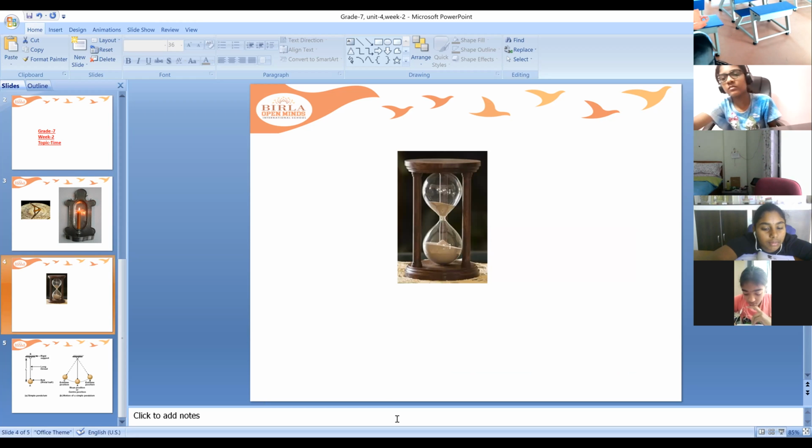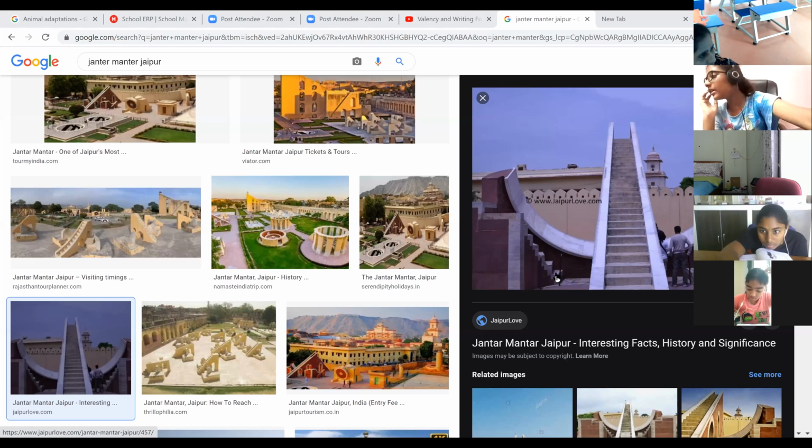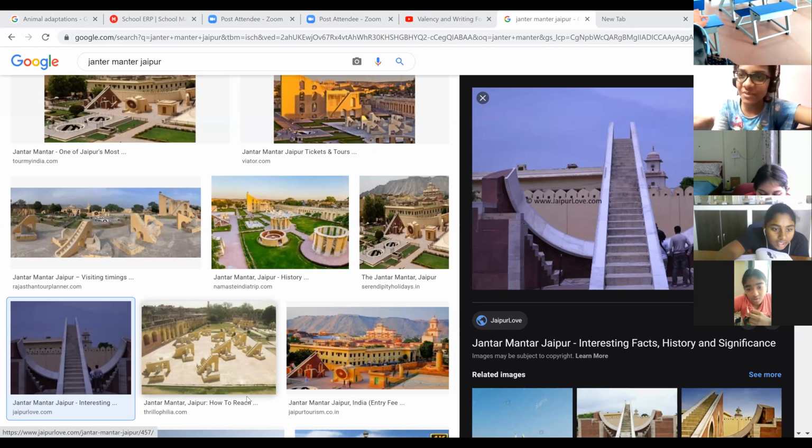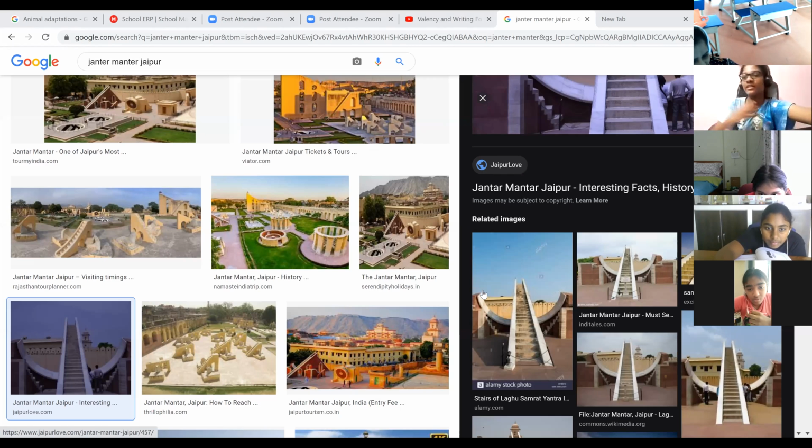Yes, it's Jantar Mantar. I'll just show the image of that. It's in Jaipur. Ma'am, we went there, in the tour also we have gone there. We have seen this, ma'am. They used the help of the shadow. We have seen everything in Jaipur, we saw this on the tour.